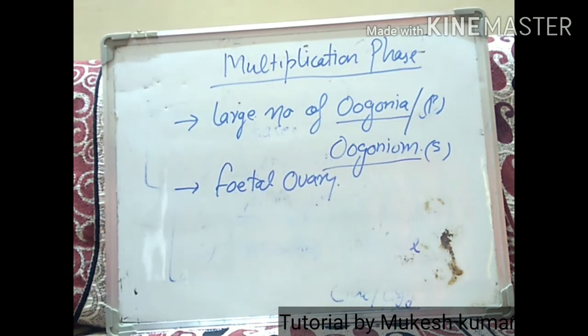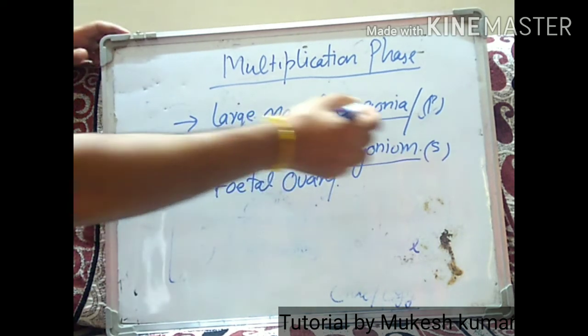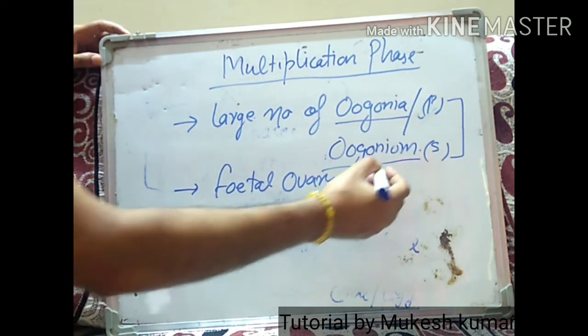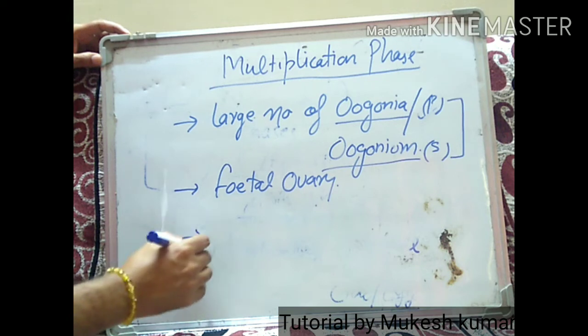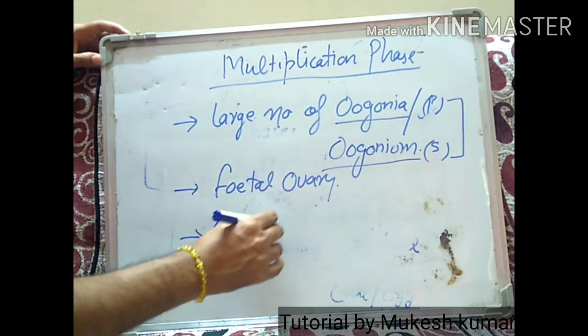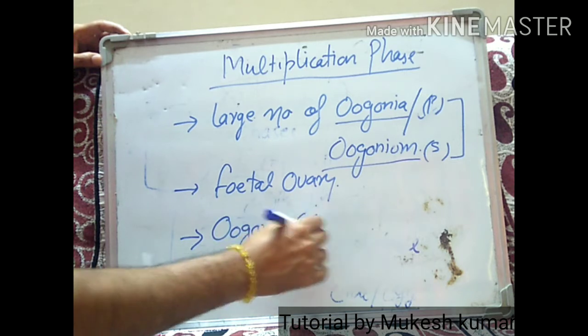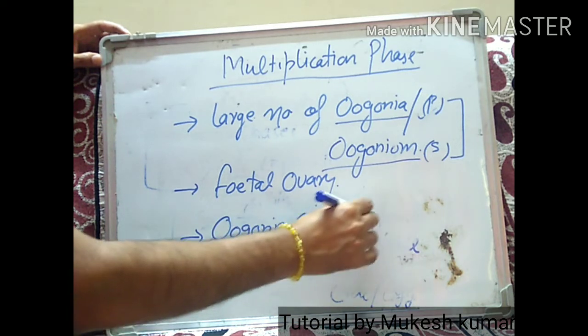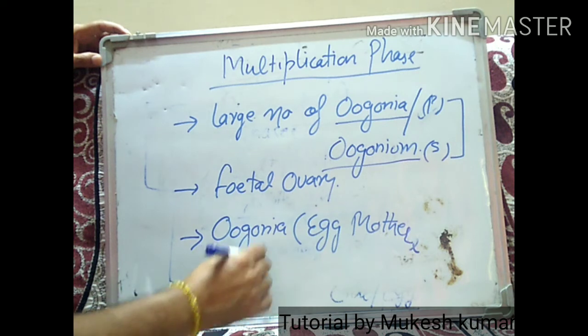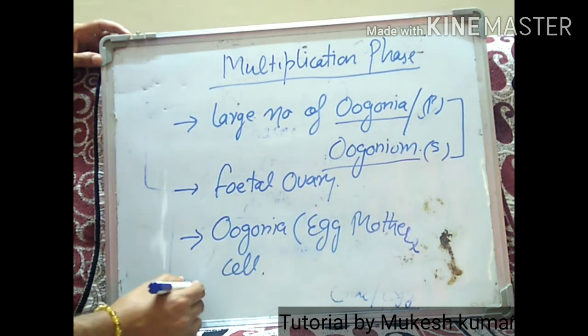And what's happening in this process? A large number of oogonia are being produced. We can call these oogonia the egg mother cells. Where are they produced from?